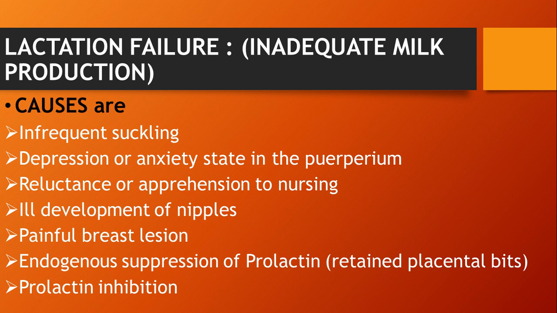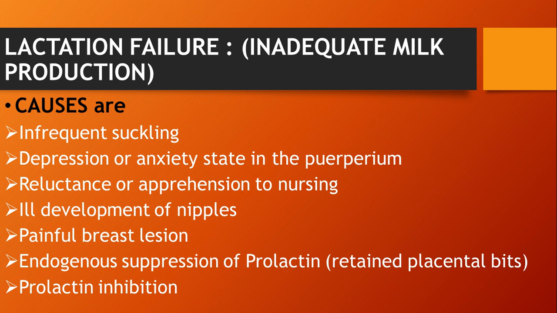Then next is reluctance or apprehension to nursing. If the mother is not confident enough and thinks breastfeeding is not a good thing, or has any negative feeling, or if we are not appreciating the mother, it will also cause anxiety and lactation failure. The next is ill development of nipples. If there are retracted or flat nipples, the baby is not able to suck, so that is also one of the causes of lactation failure.